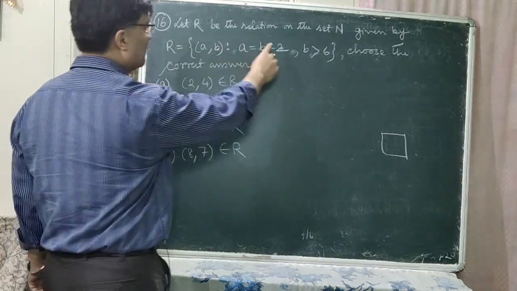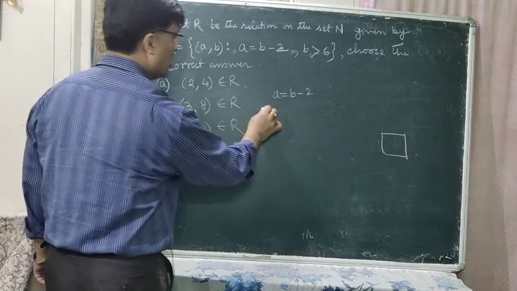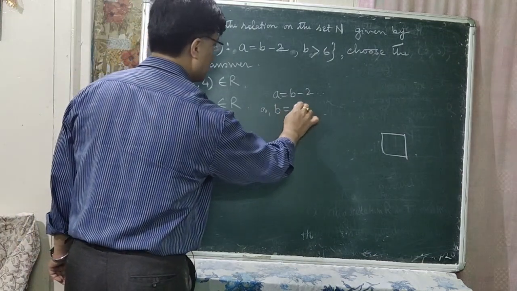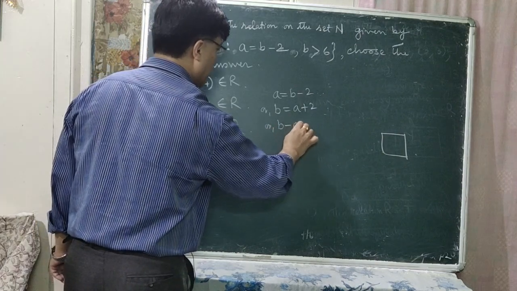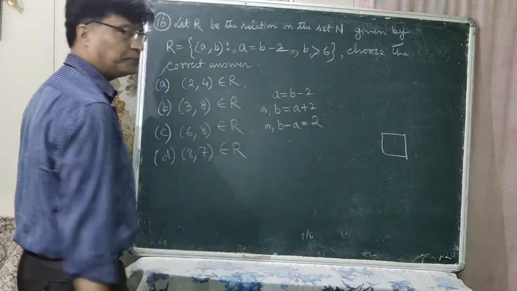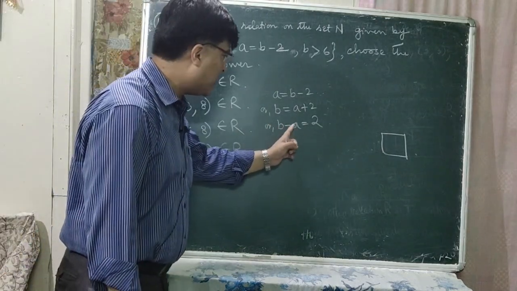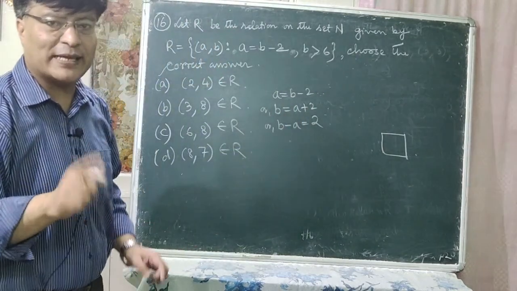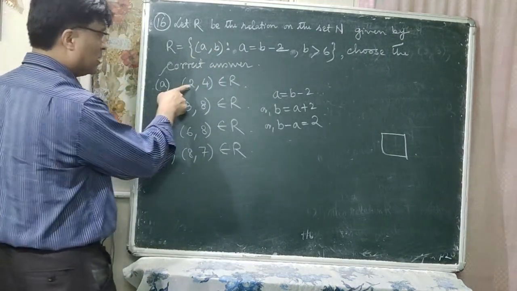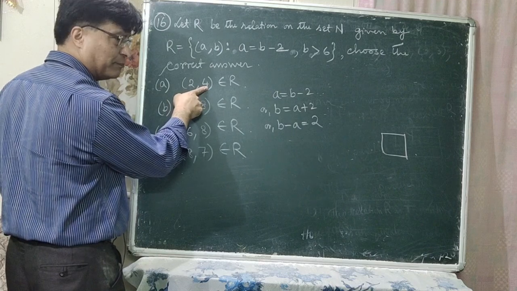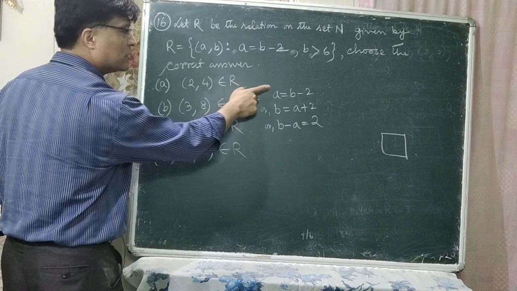So what is the relation given here? A is equal to B minus 2, or you can write B is equal to A plus 2, or B minus A is equal to 2. In this case, the difference between B and A should be positive 2. B minus A should be 2. Here B is the second number and A is the first number. So what is the difference B minus A? That is 2. 4 minus 2 is 2.